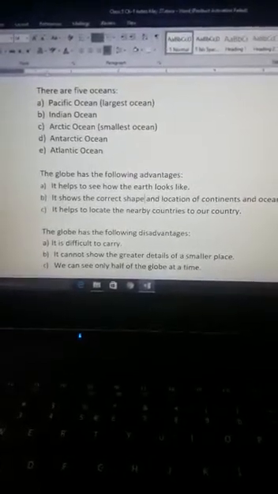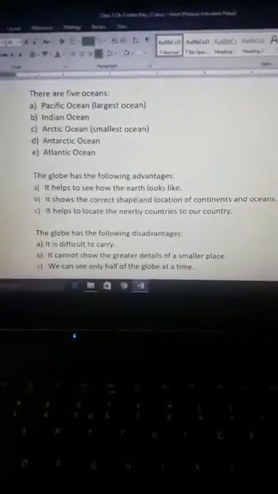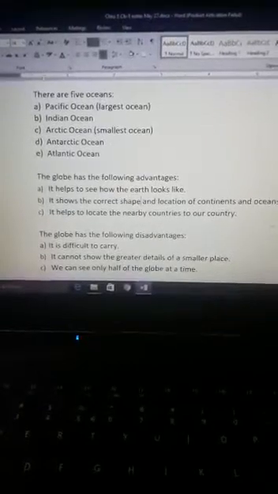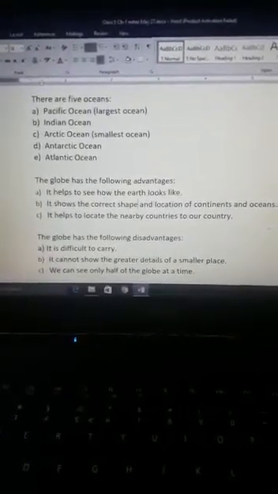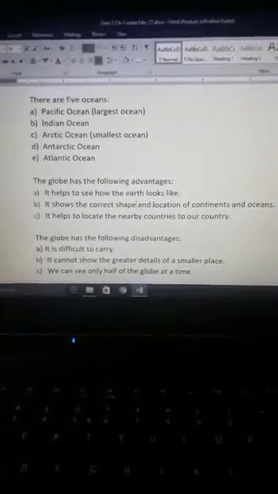As we all cannot see the real earth, but we can see the globe, and it is the best way to see how our earth looks like.